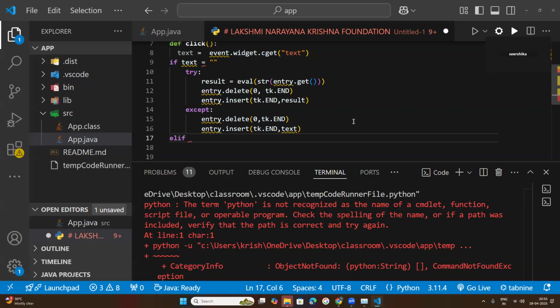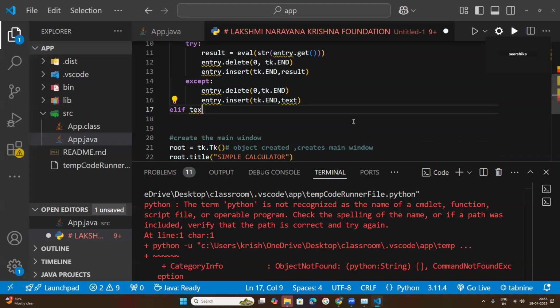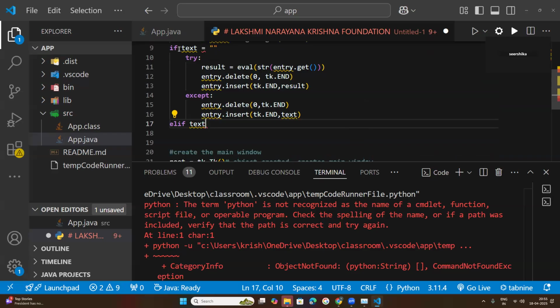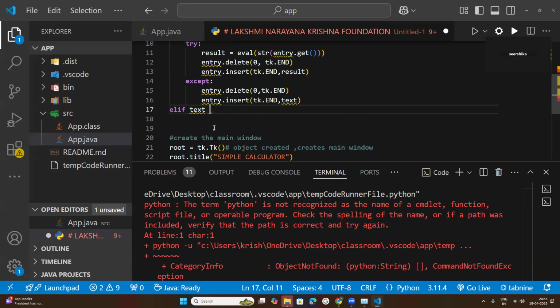So elif, the next second condition, elif text is equal to what? If the first condition is not true, the next second condition needs to be checked. That is what? Elif text.